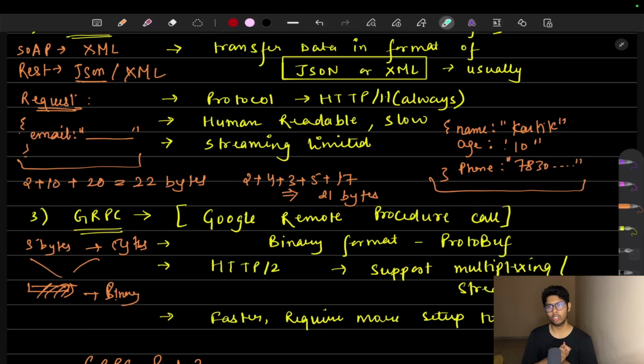And secondly, suppose you are watching a YouTube video. If you want to do it with the help of REST, you have to send a complete video to the front end, a complete data. So streaming is not supported by REST. If it is supported, it's very limited, but in gRPC, streaming is present. There are 3 types of streaming provided by gRPC: client-side streaming, server-side streaming, and bidirectional streaming.